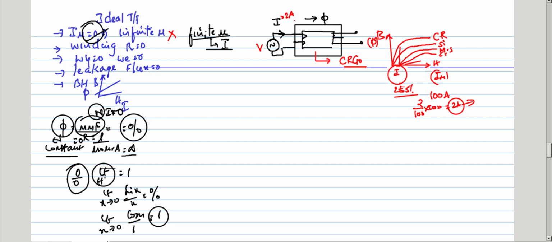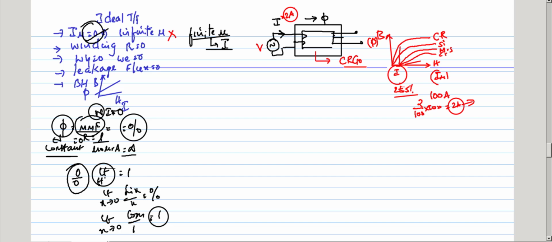So we take only 2 amperes. It does not require 100 amperes of current, only 2 amperes to produce flux in the transformer because of the CRGO steel. If you take more than 2 amperes, the magnetic core goes into saturation.